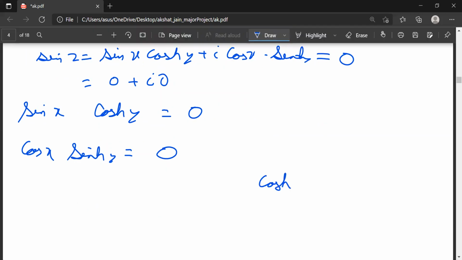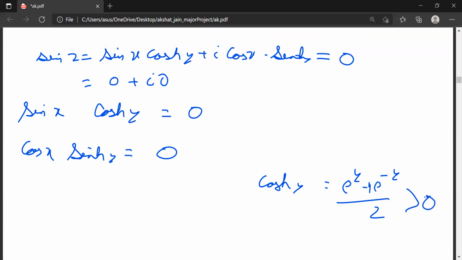Cosh y is equal to e to the power y plus e to the power minus y divided by 2, which is always greater than 0. That implies sin x equals 0. Understand? And when will sin x be equal to 0? x equals plus minus n pi.